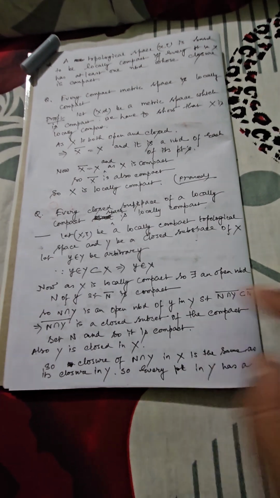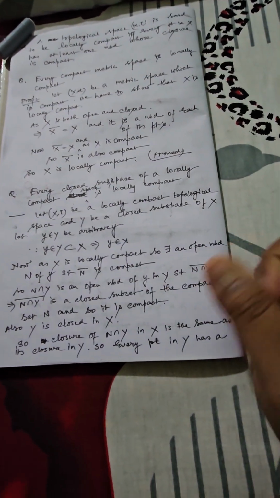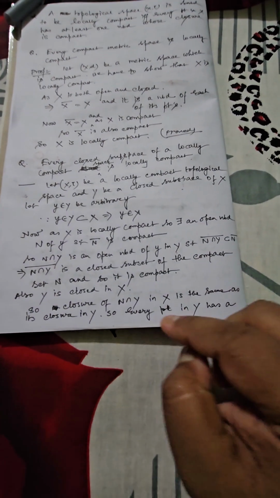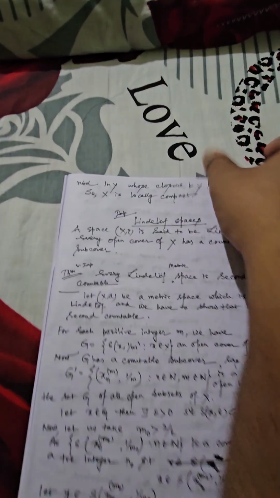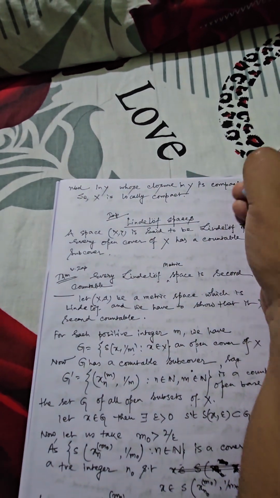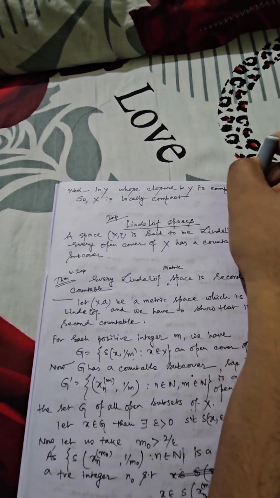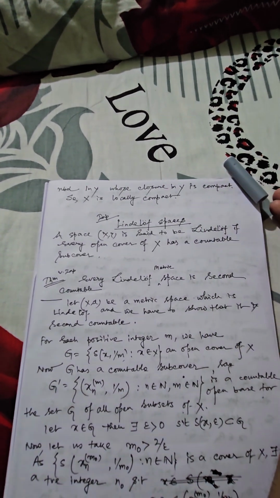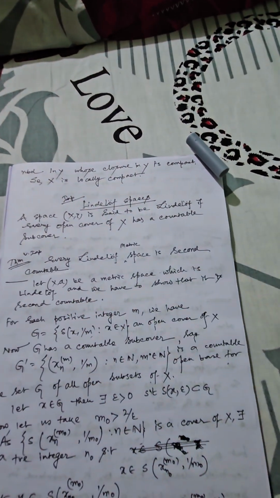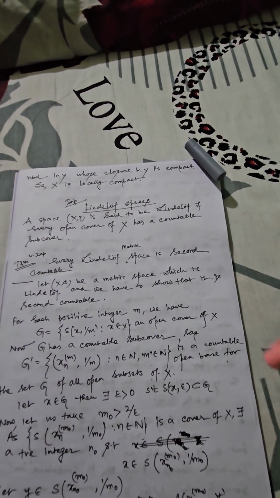Also it is known to us Y is closed in X, so technically the closure of N intersection Y in X behaves identically to the closure in Y. That means there is no difference in the characteristics of closure. So every point in Y has a neighborhood in Y whose closure in Y is definitely compact. So you can consider Y is definitely locally compact. Whenever you have to show local compactness, always remember you have to prove the closure of that neighborhood is compact. Now we have a very important criterion, Lindelöf space.